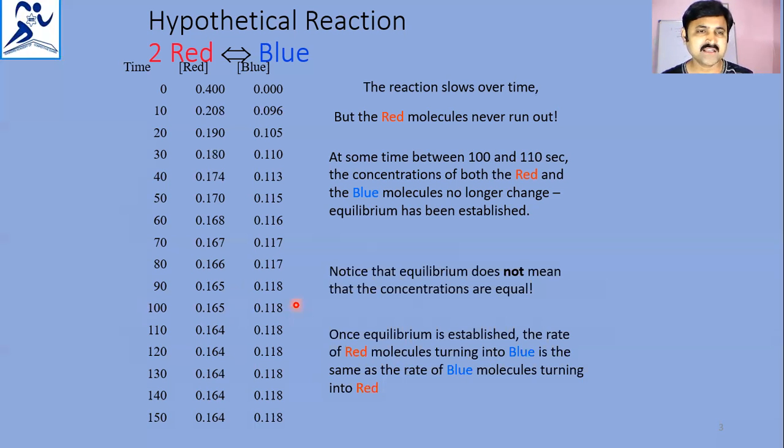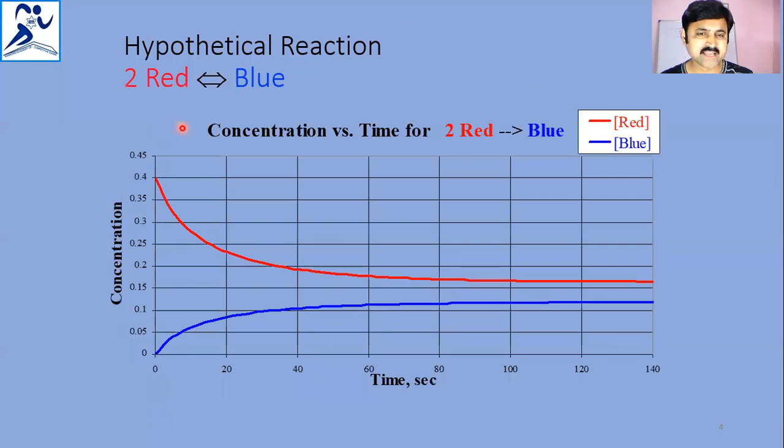Now you can see the graphical representation for the same hypothetical reaction. From 100, equilibrium starts establishing. This is the red line and this is the blue line.